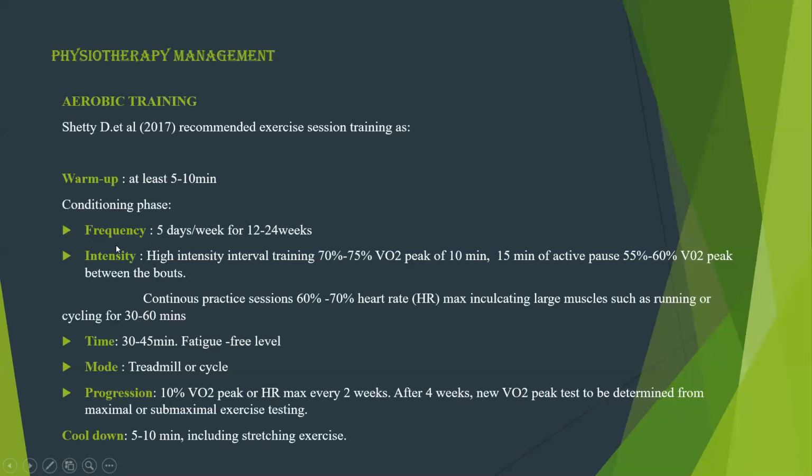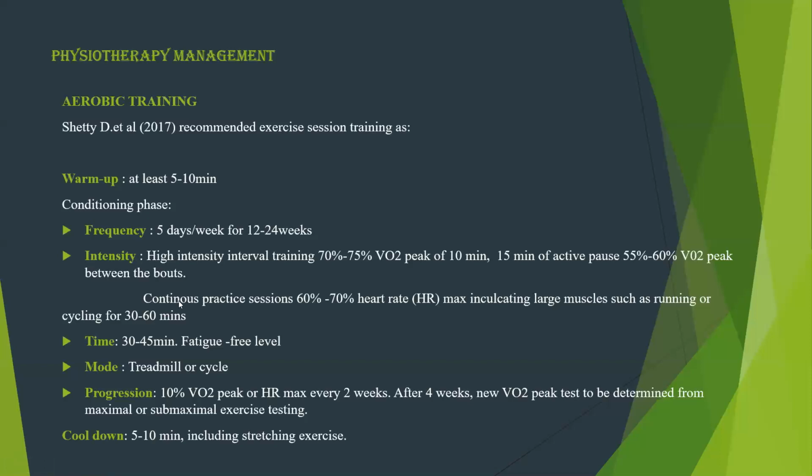Frequency. As far as aerobic training is concerned, 5 days per week is enough and it should be done for 12 to 24 weeks. As far as exercises are concerned, they have a beneficial effect on PCOS only when they are practiced for a prolonged duration of time. So at least exercise should be done for 3 to 6 months to get some beneficial effect.